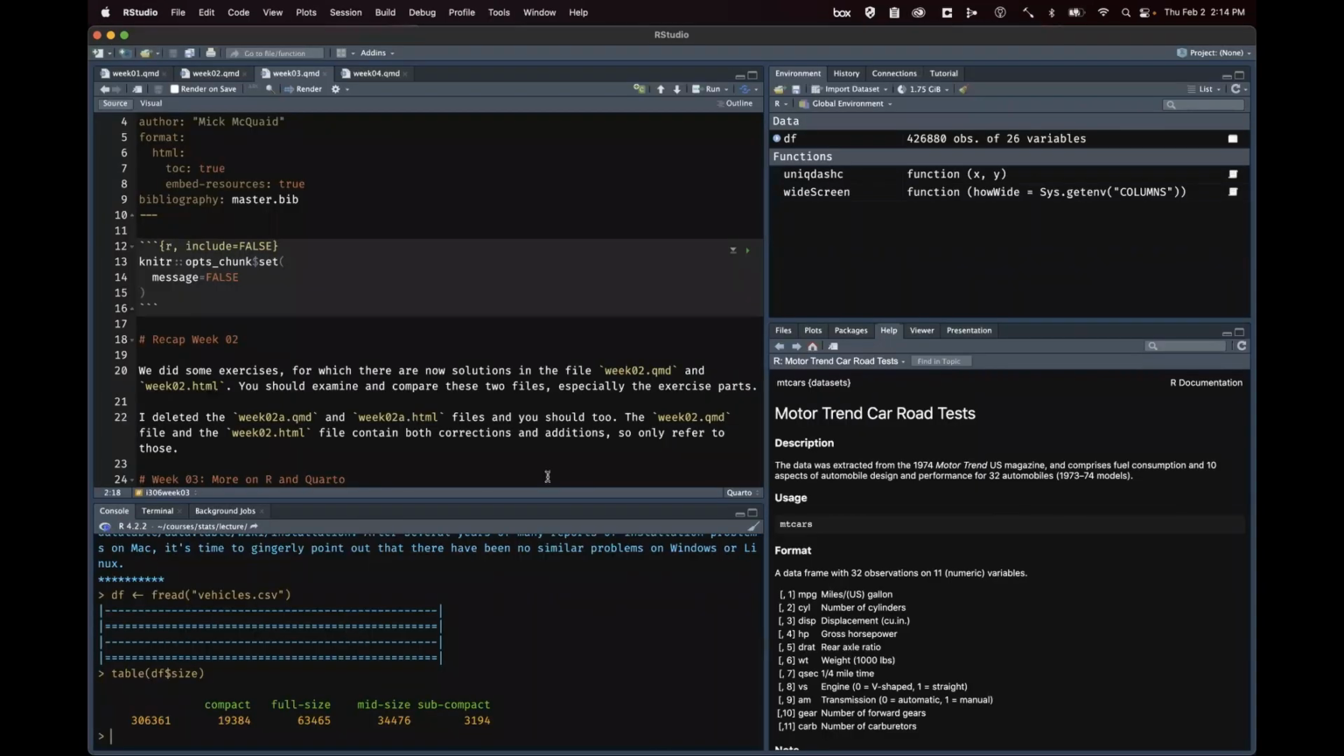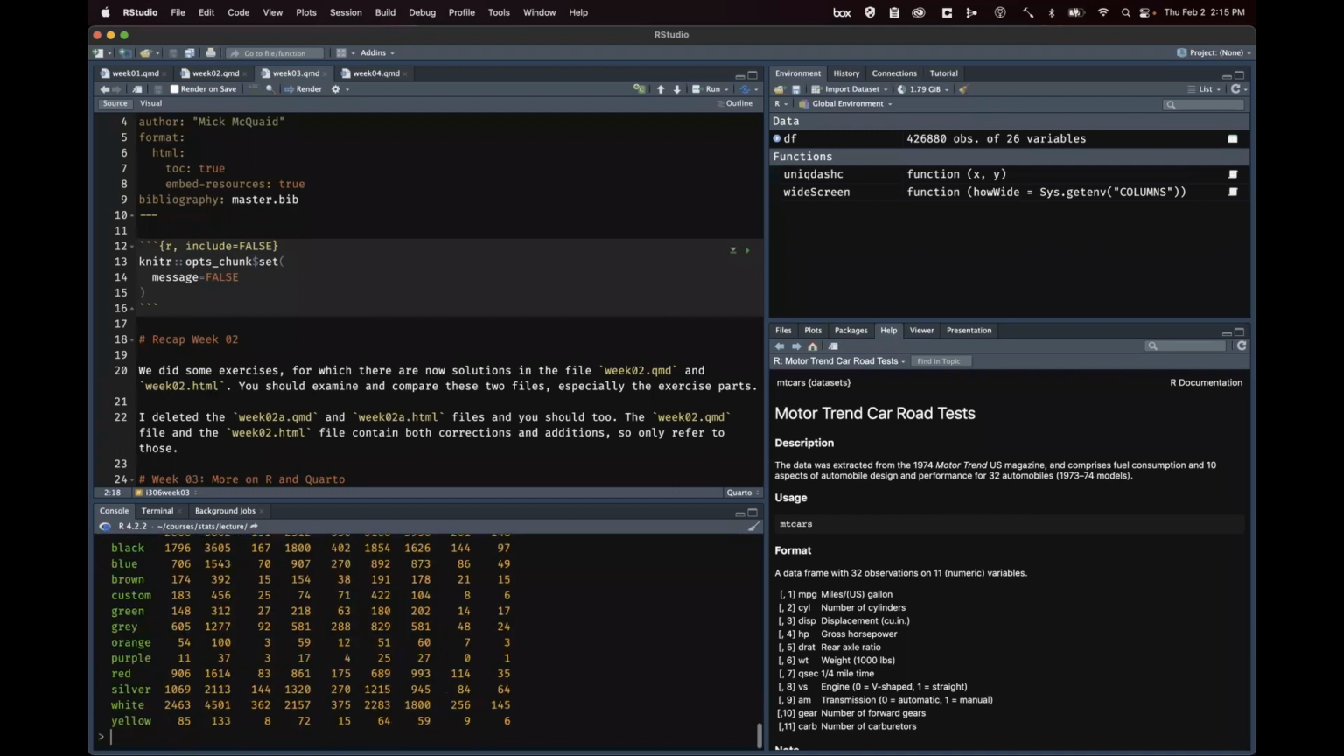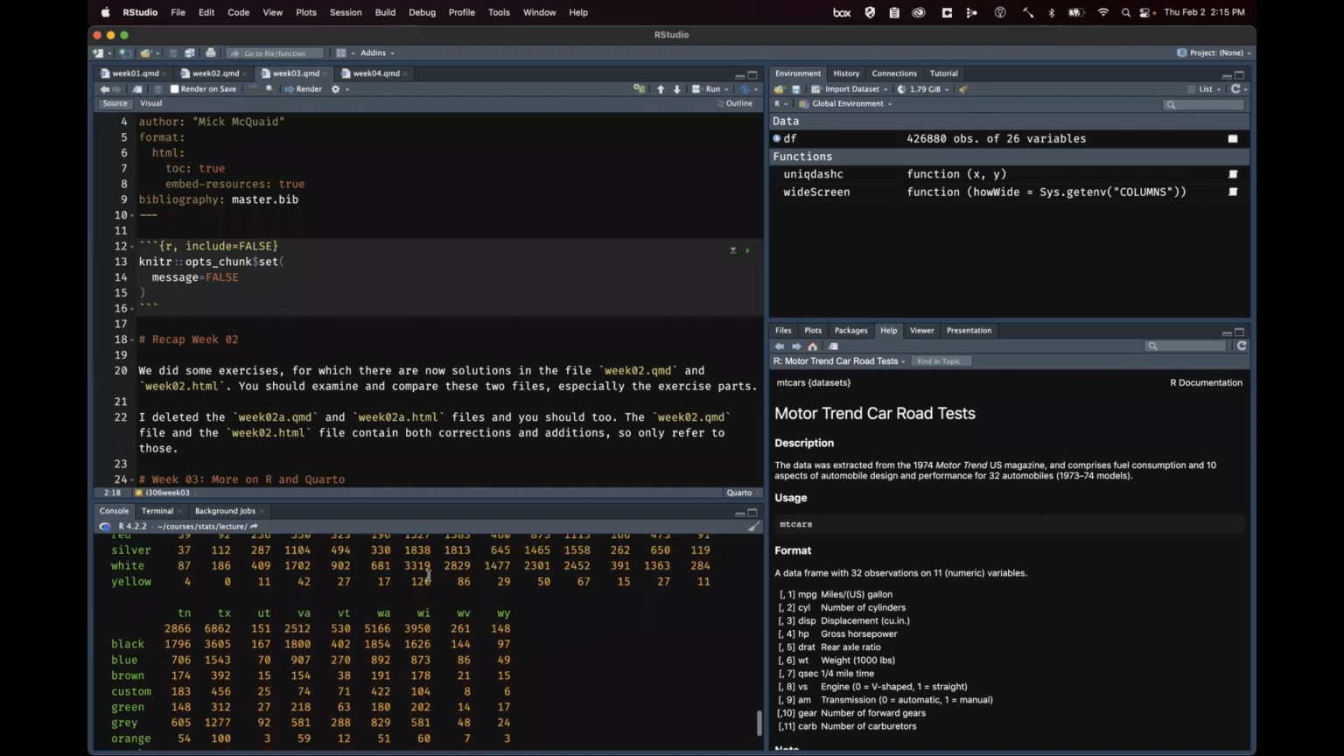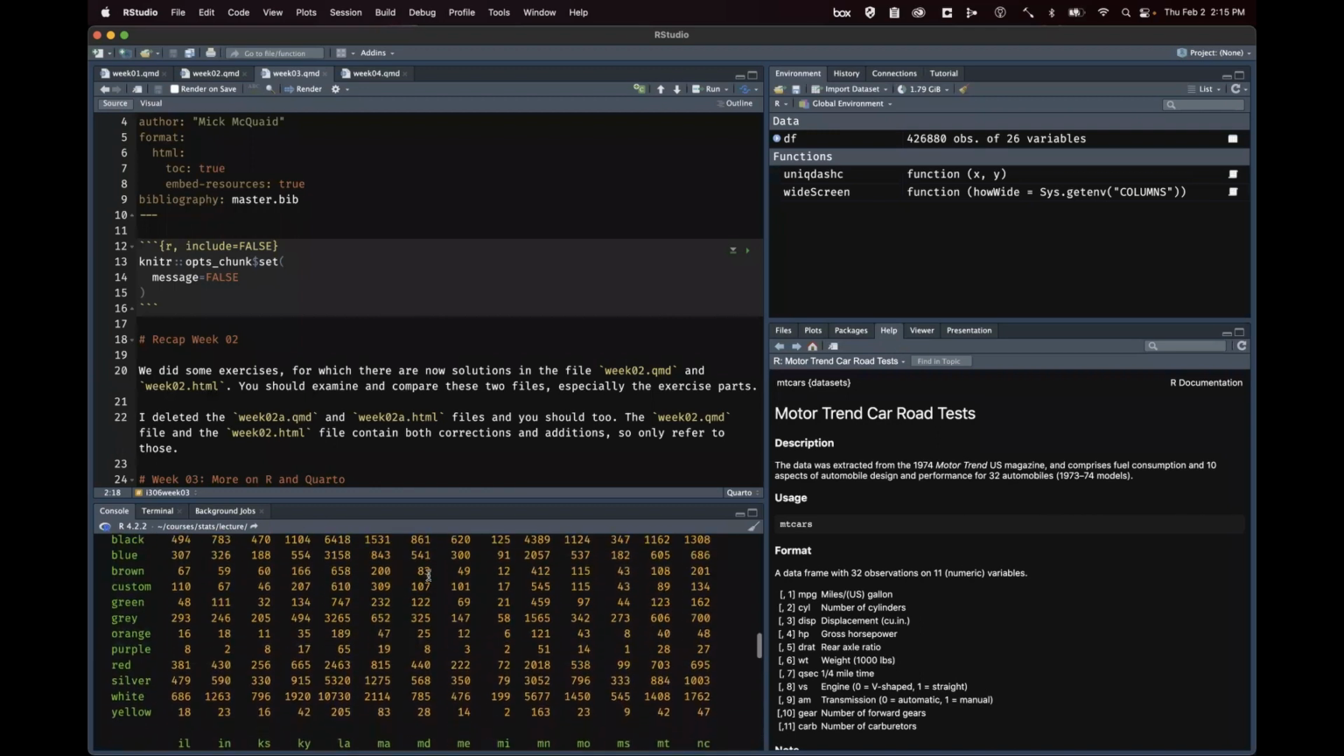If I just do table DF paint color and DF state, there are a lot of entries in this table. It's hard to tell what's going on in this table. See how many entries there are?